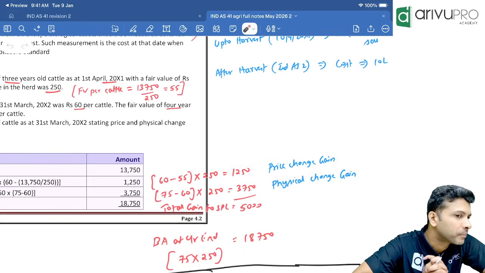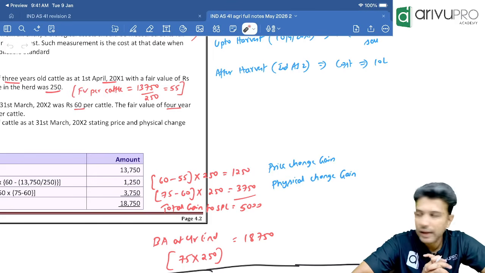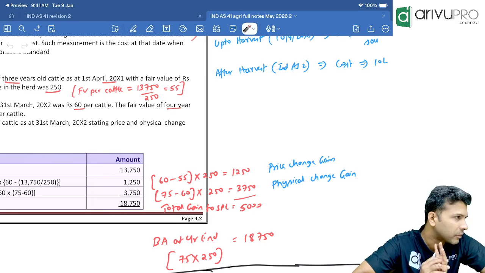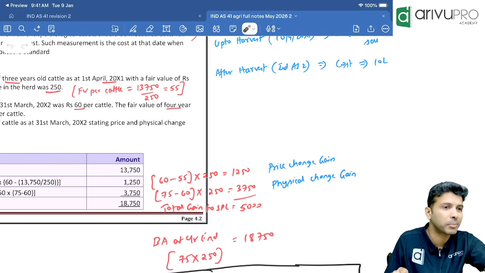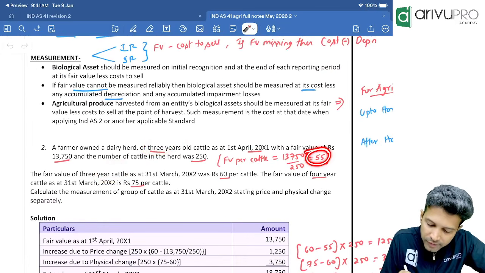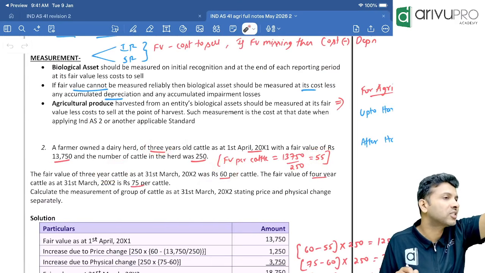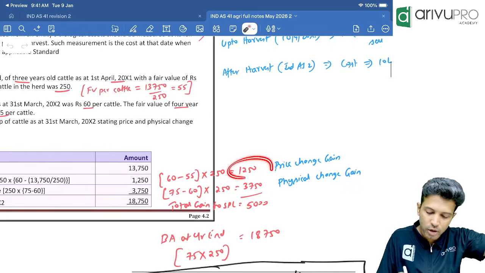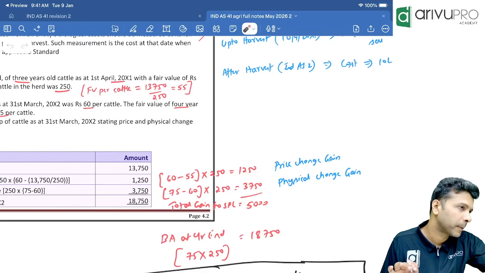Anybody? So far good? This is how you calculate the price change gain. Basically, check the opening fair value with the closing fair value. But the age should be different or same? Age should be same. 3-year-old. Check: 55 has become 60. So the price change gain is 5 rupees per cattle and we have 250 cattle. So this is your total price change gain.